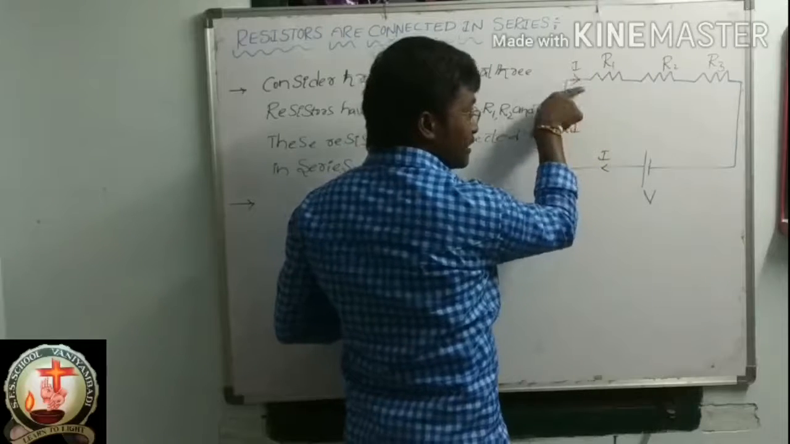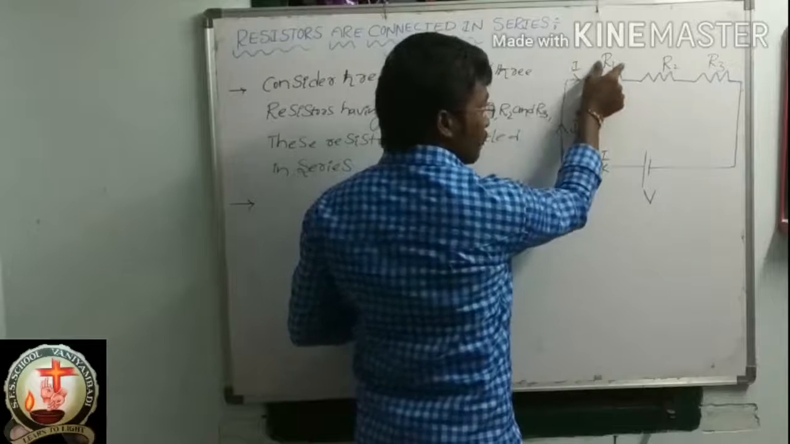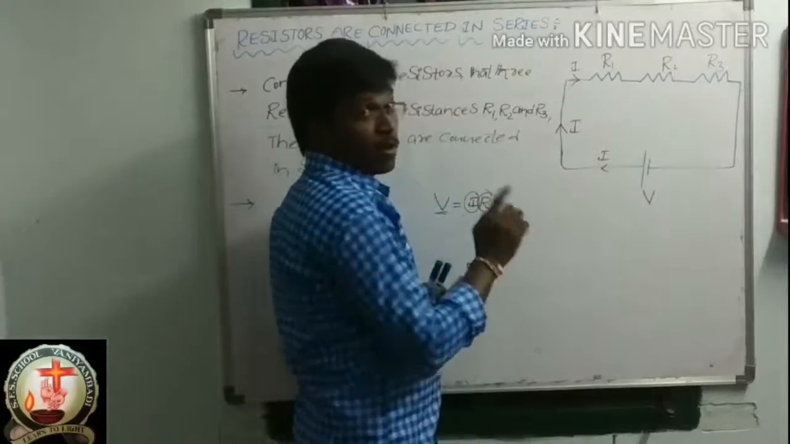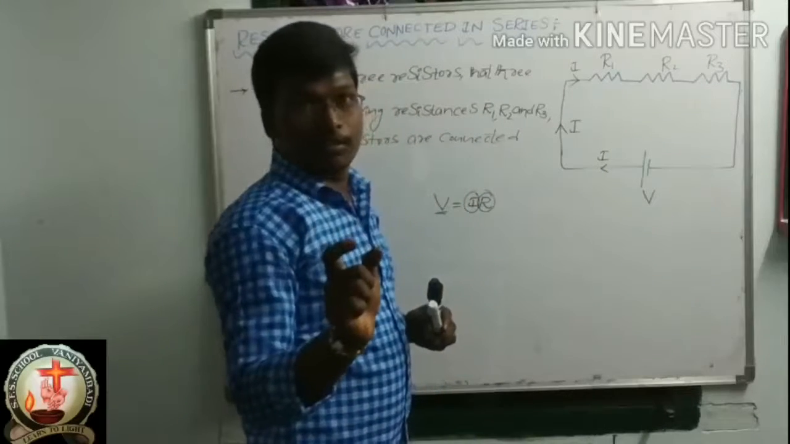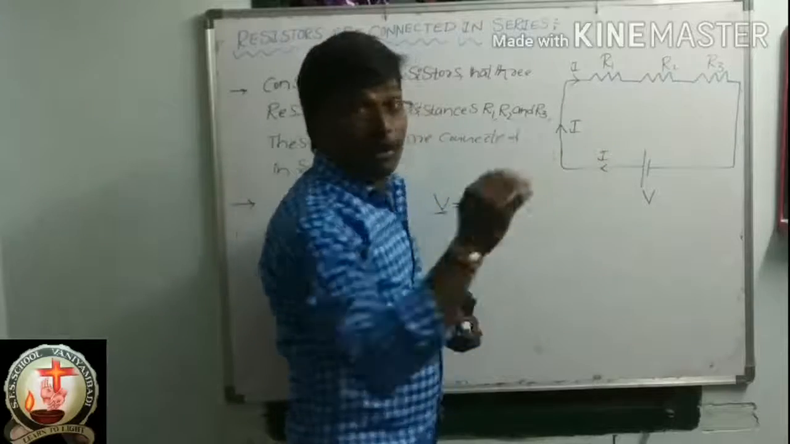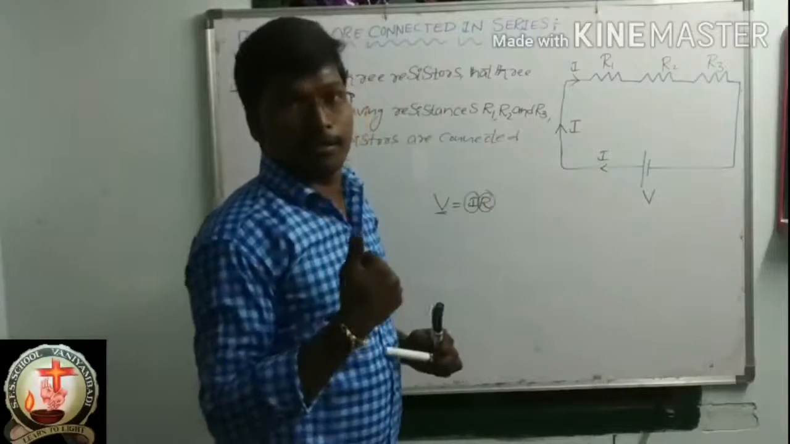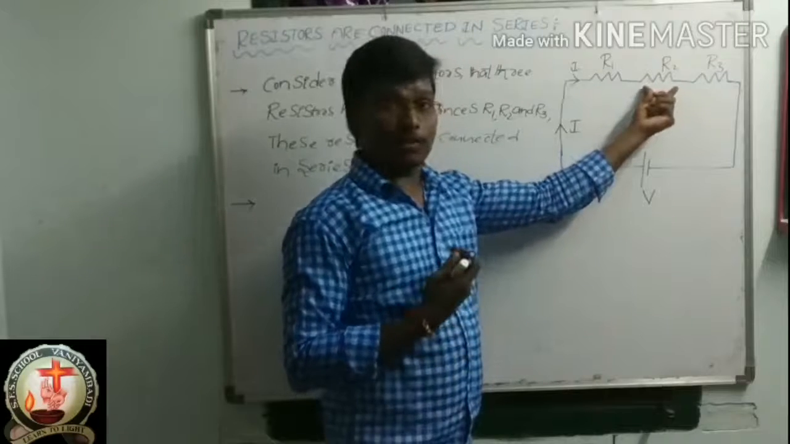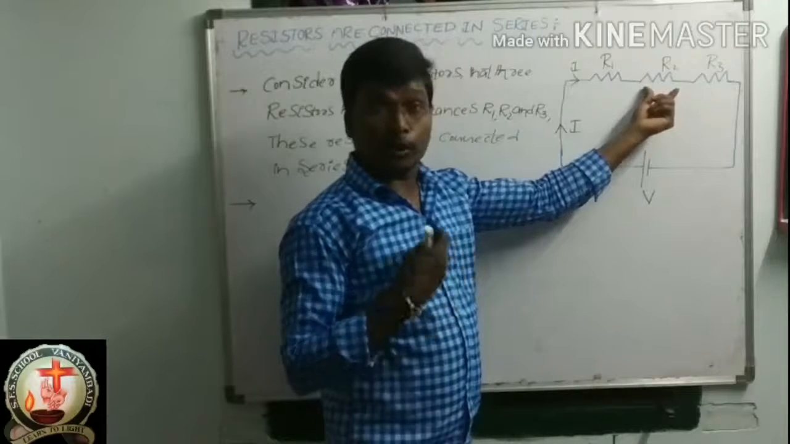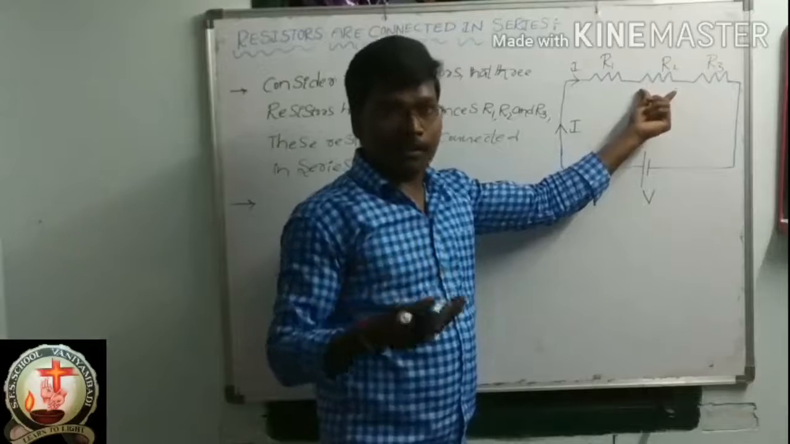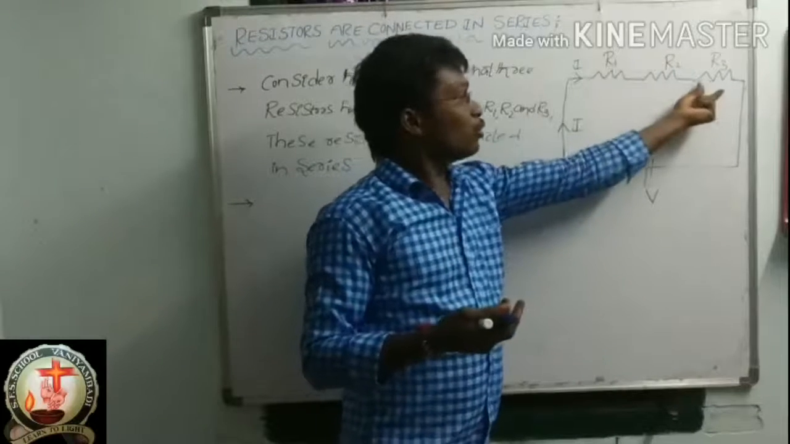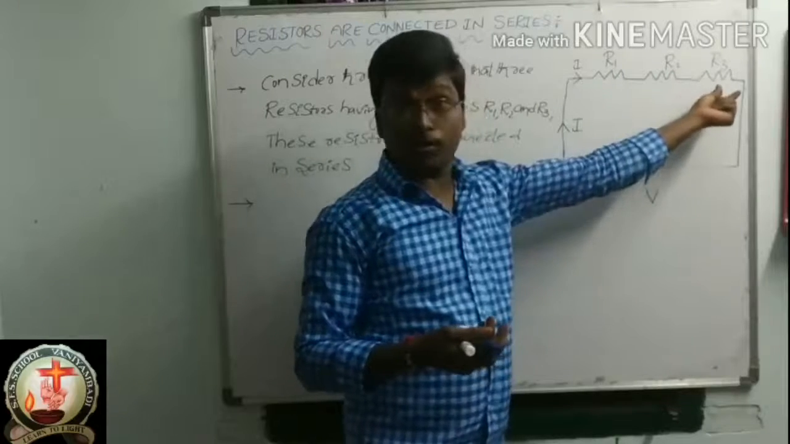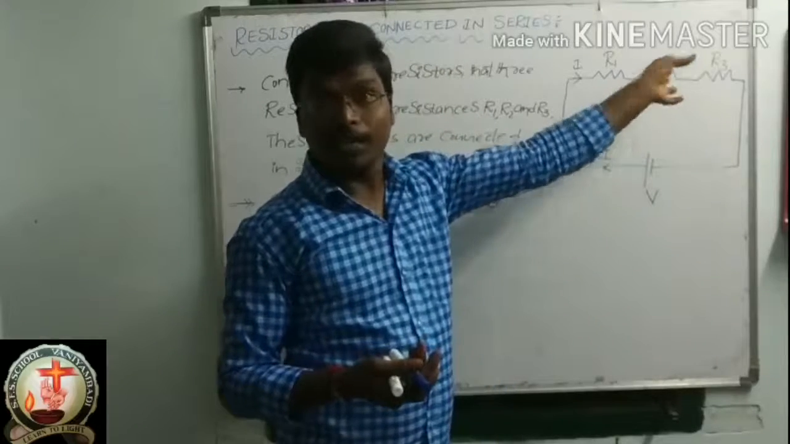When the current I is flowing through this resistor, the product of current and resistance is the potential difference. So here it will form some potential difference. The same current will flow through this resistor also, so here also it will produce some potential difference. The same current will flow through this resistor also, so here also it will produce some potential difference.